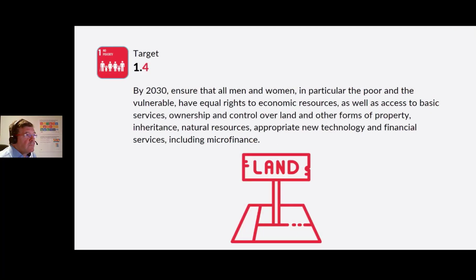Target 1.4. By 2030, ensure that all men and women, in particular the poor and the vulnerable, have equal rights to economic resources, as well as access to basic services, ownership and control over land and other forms of property, inheritance, natural resources, appropriate new technology, and financial services, including microfinance. Quite a long sentence, but the meaning of it is really very significant.